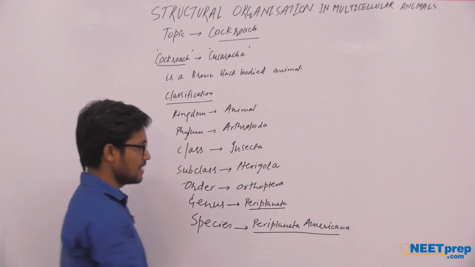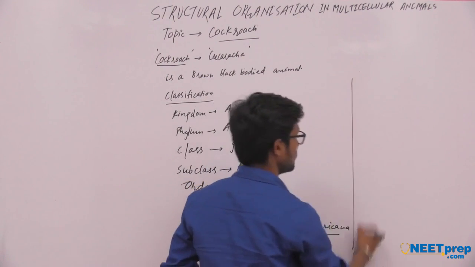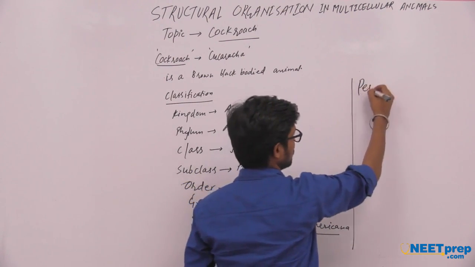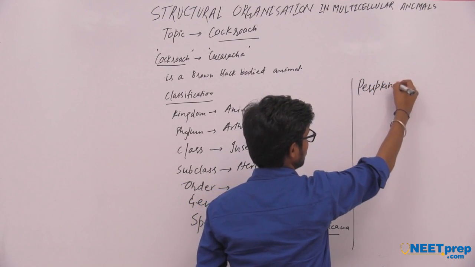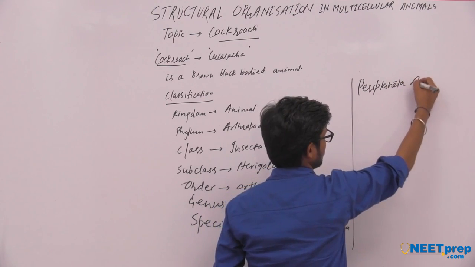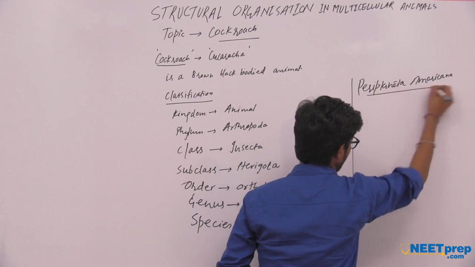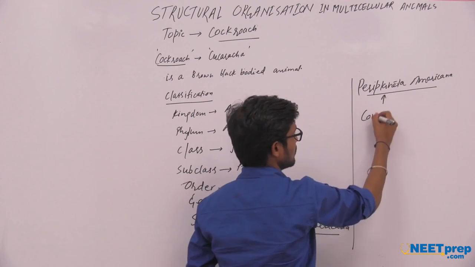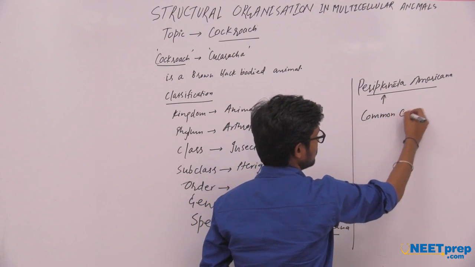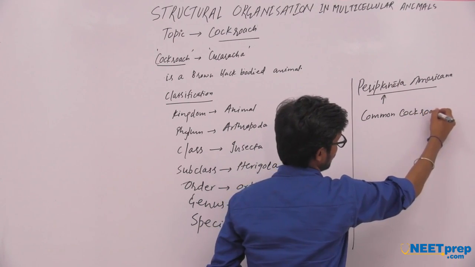The Periplaneta americana is a common cockroach.